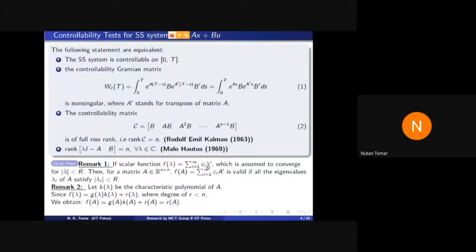Suppose I have a scalar function f lambda, expressed by a power series, the summation of c_i lambda raised to the power i, with i starting from 1 to infinity. And suppose this series converges with radius of convergence capital R, meaning in the region modulus of lambda is strictly less than R. So suppose we have this function f represented by this power series, which is convergent in this region.